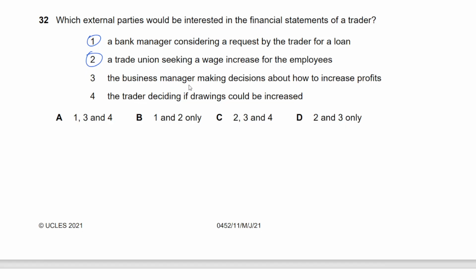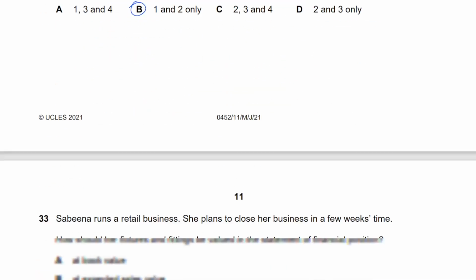The business manager making, that's an internal party, right? So that should be wrong anyway, because external parties is the question. Make sure you read the keywords. The trader deciding if drawings could be, again, that's an internal party. So 1 and 2, B's answer.